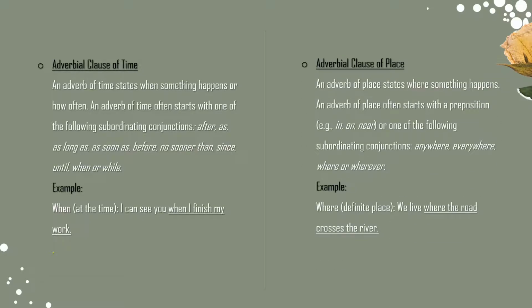Next, adverbial clause of place. An adverb of place states where something happens. An adverb of place often starts with a preposition, for example in, on, near, or one of the following subordinating conjunctions: anywhere, everywhere, where, or wherever. For example, where: we live where the road crosses the river.